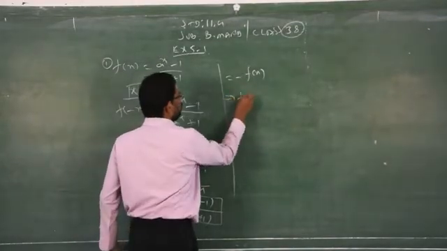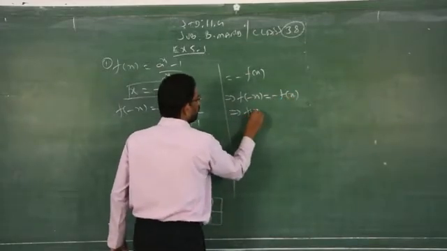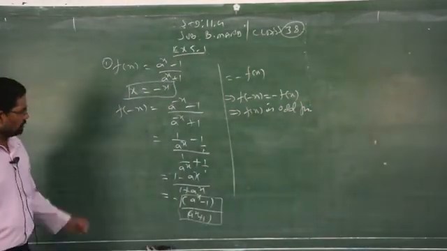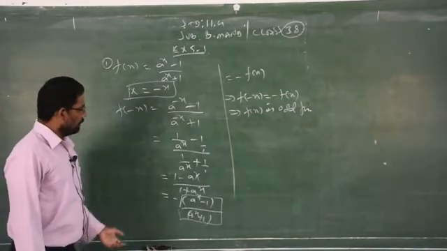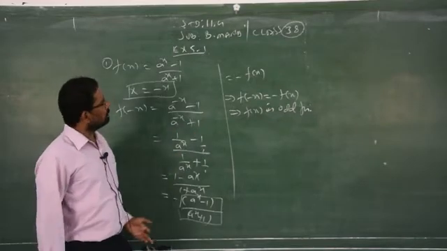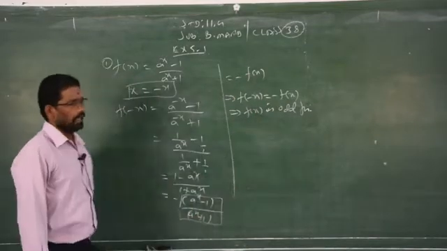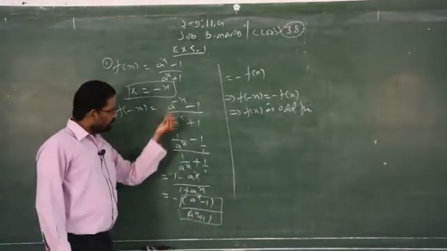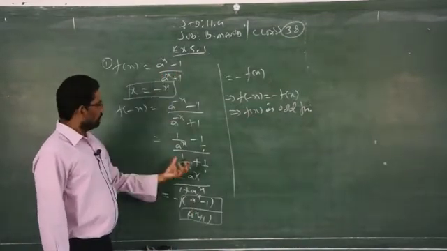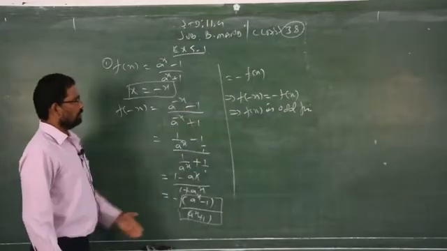According to the question, if f of minus x is equal to minus f of x, which implies f of x is an odd function. That's the answer. Clear? You just have to replace x by minus x, but you don't write the answer straight away, because if it is a 2 mark question, we may expect these steps. These 2 steps carry 1 mark, and the last answer carries 1 mark. So you have to simplify further, if it is possible, to bring it to the given question format. I brought this into the question format, but I got minus of the question. Therefore, it is called an odd function.